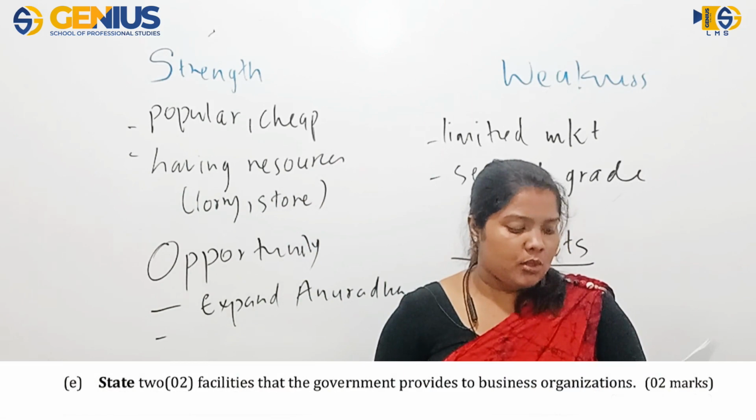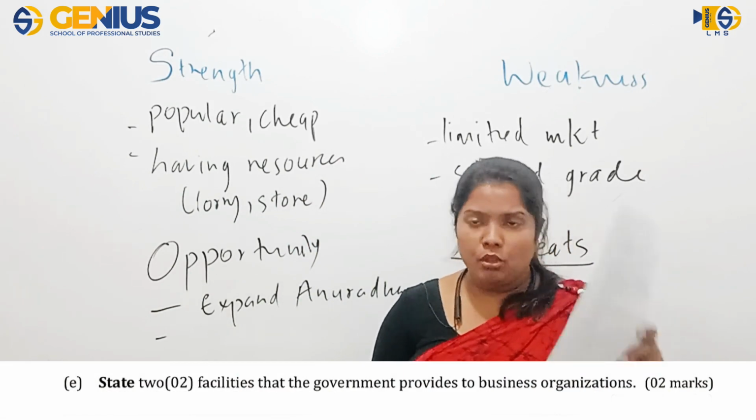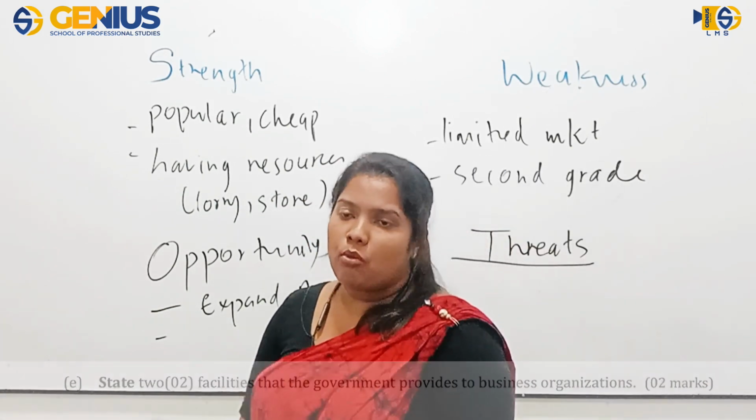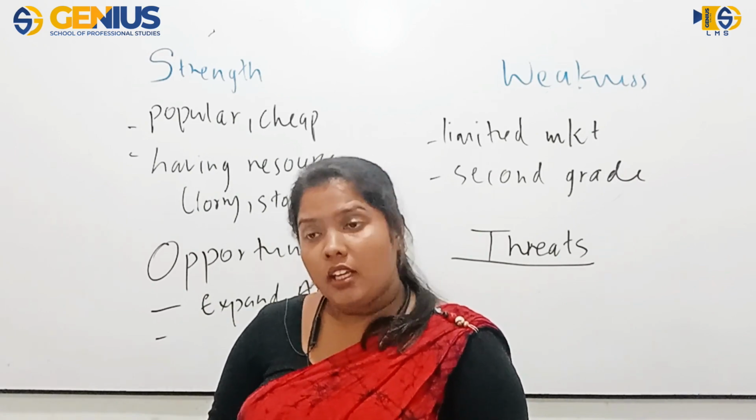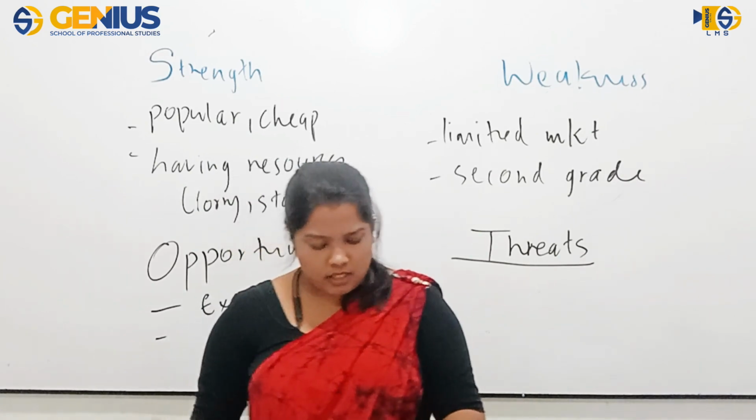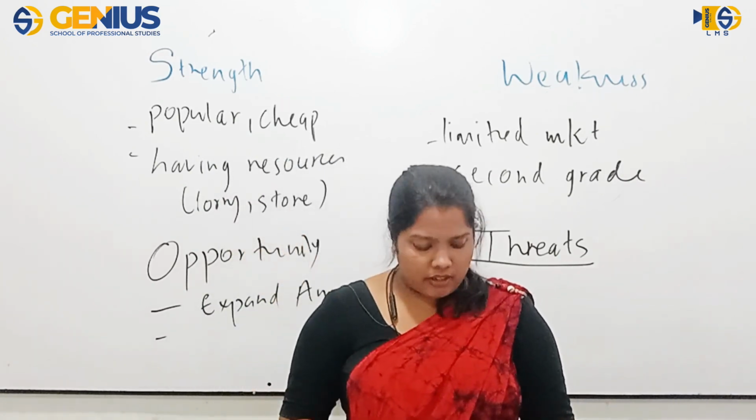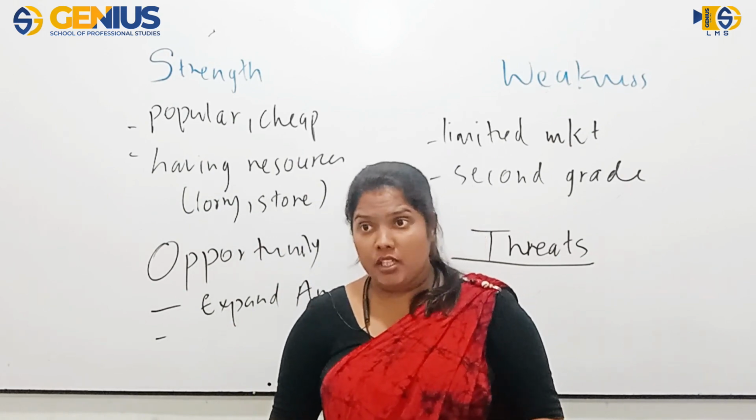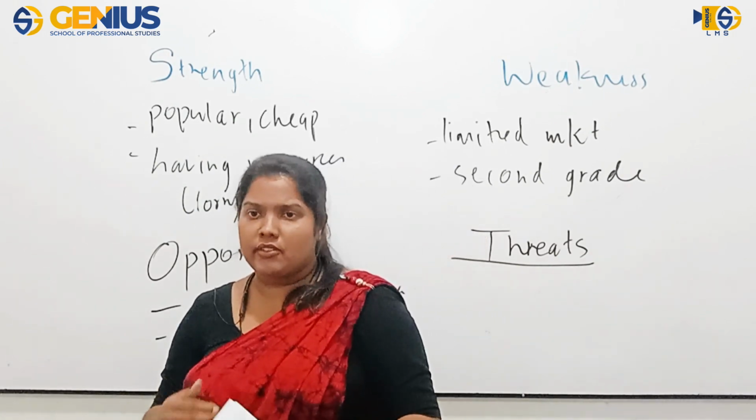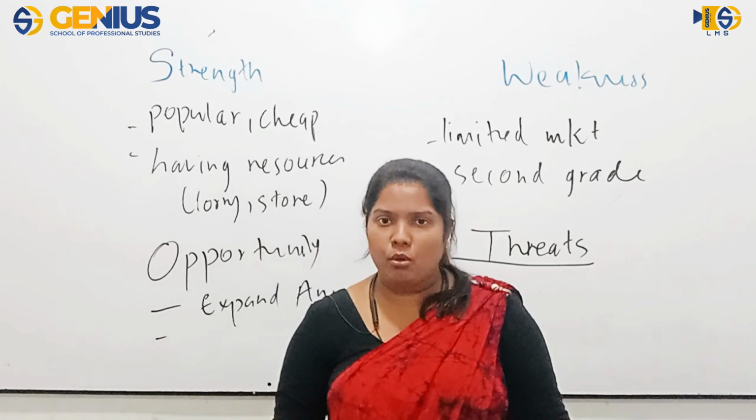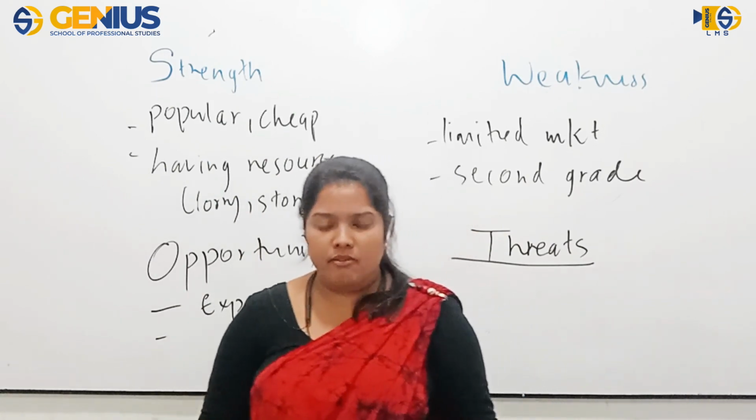Very last one: state 2 facilities that the government provides to business organizations. What are the facilities given by governments to organizations? Just stating 2 would be enough. Provide infrastructure. What else? Subsidies, that means financial facilities will be given in the form of subsidies, loans or grants. What else?